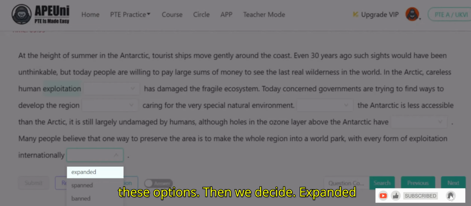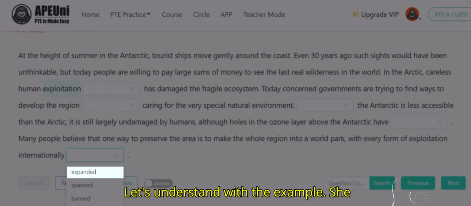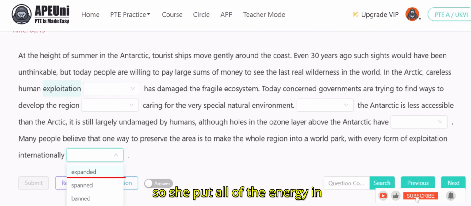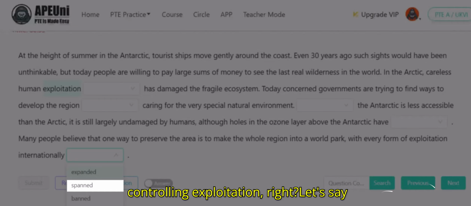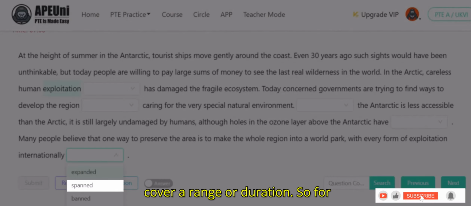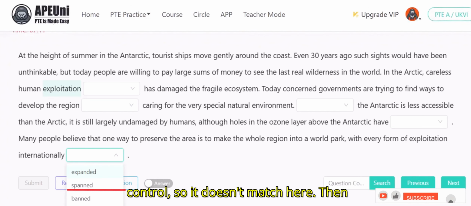Then we decide. Expended means to use up resources or energy. Let's understand with an example: she expended a lot of effort on the project. So she put all of her energy into the project. It's not suitable here because it doesn't relate to controlling exploitation. Let's see span. Span means to extend across or cover a range or duration. For example, the bridge spans the river. It's not related to control, so it doesn't match here.